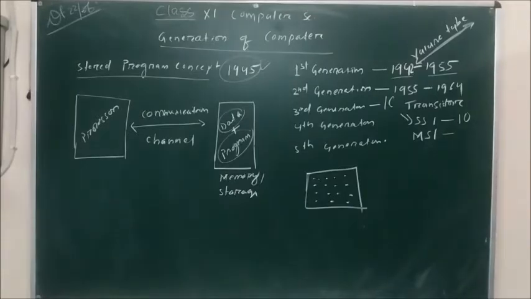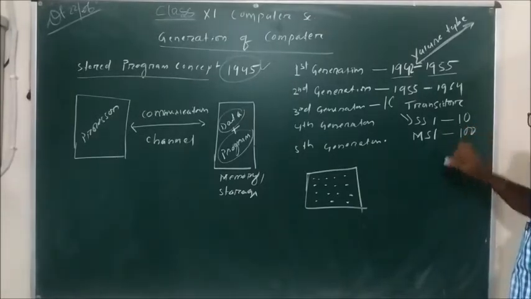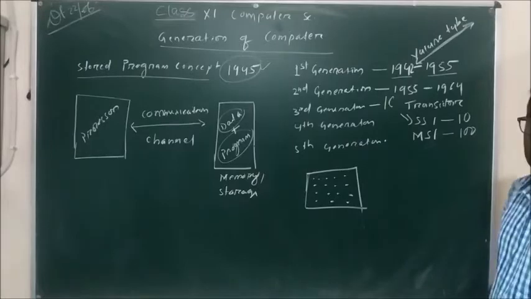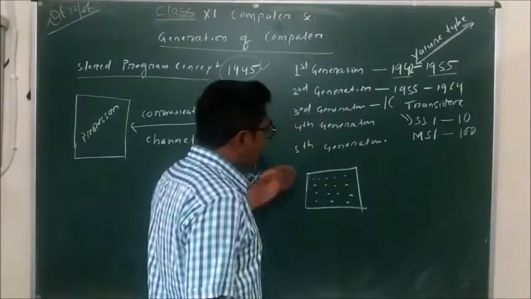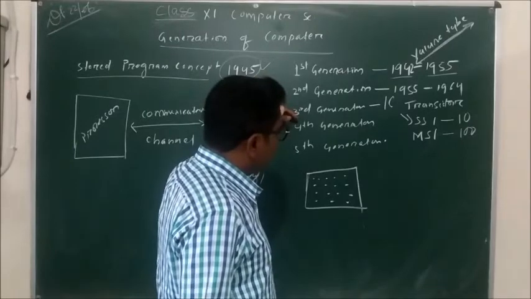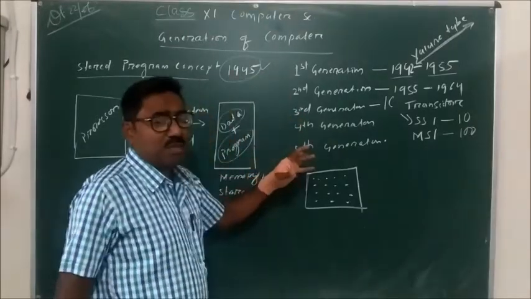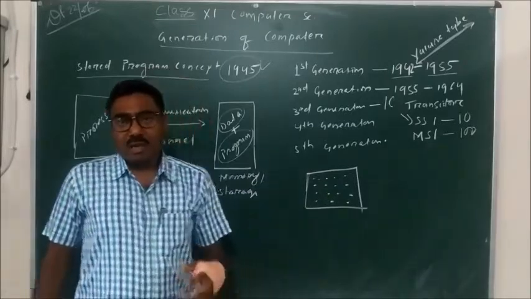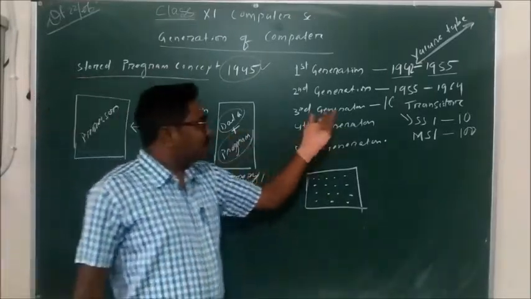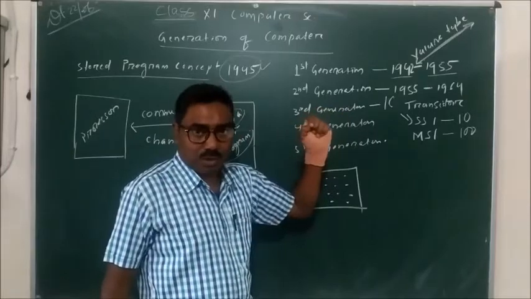whereas in case of MSI, that is medium scale integration, up to 100 transistors are plotted on a single silicon chip. Now in this third generation, the size of the computer has become very small. Nowadays whatever desktop PC we are using, those are the size of that third generation computer.